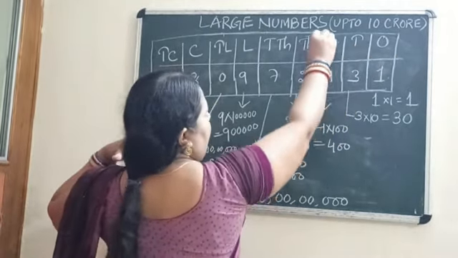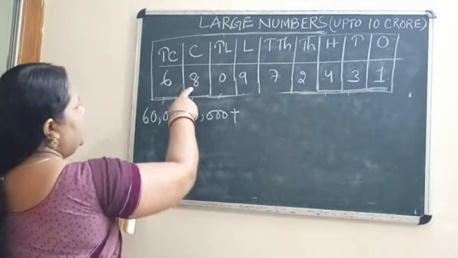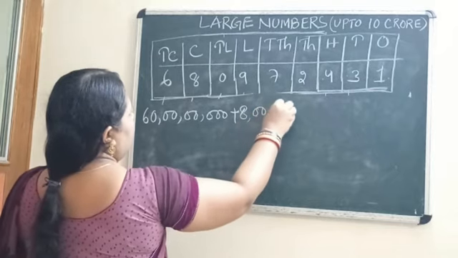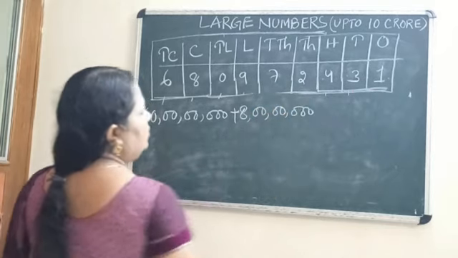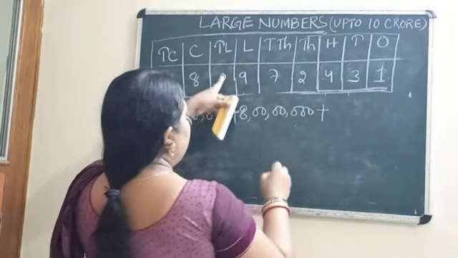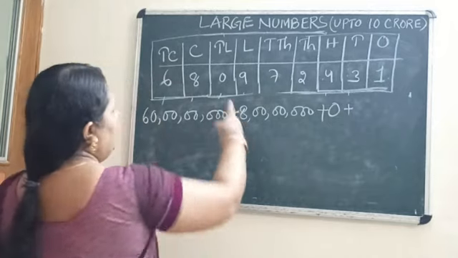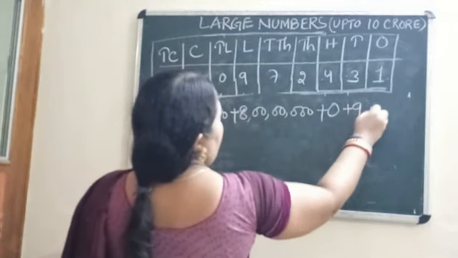How to write? This is your 60 crore plus this is 8 crore plus it is already 0. It is placed in the 10 lakh place, so the value is 0. Then comes 9 lakh.